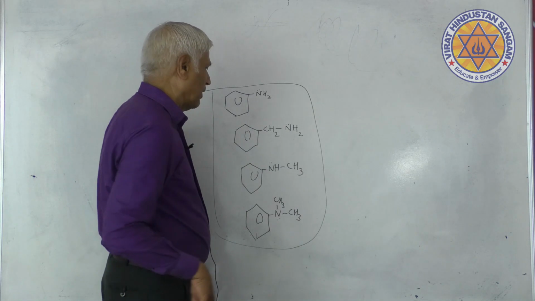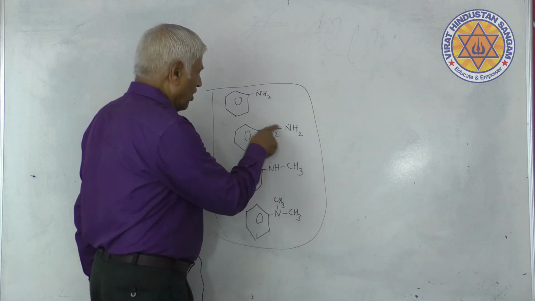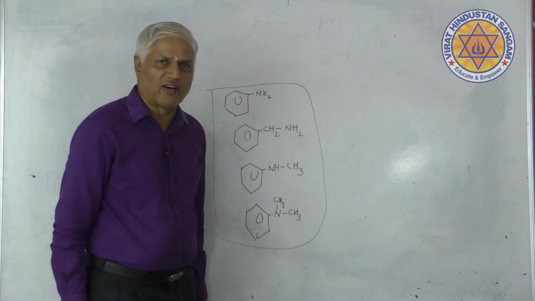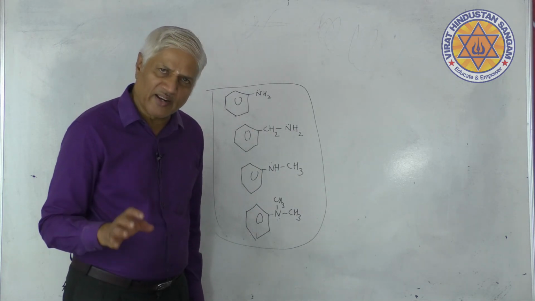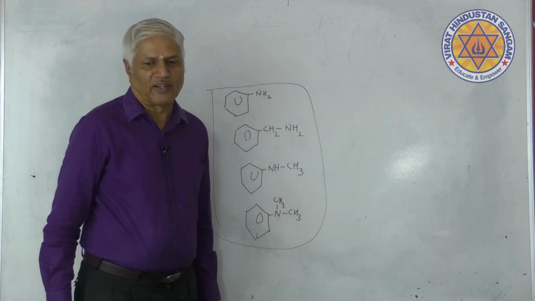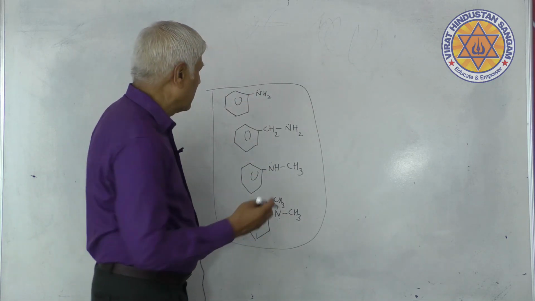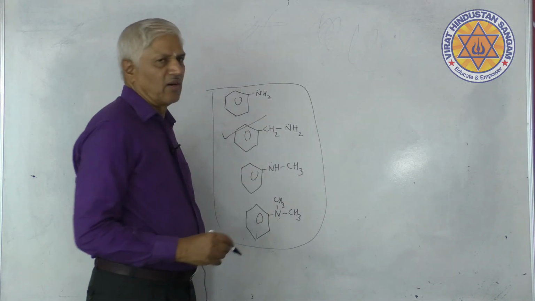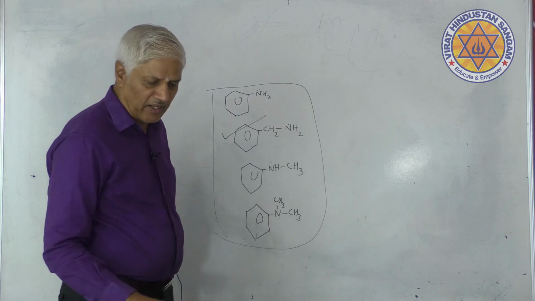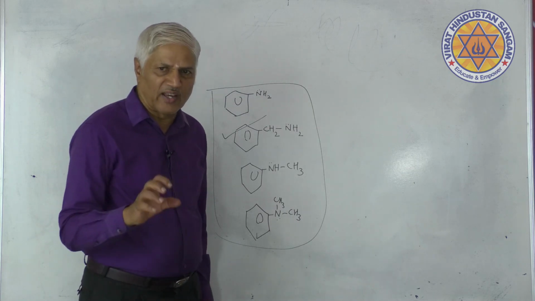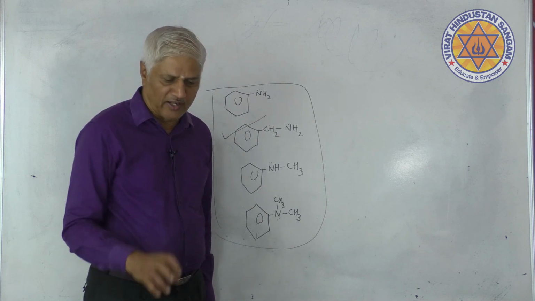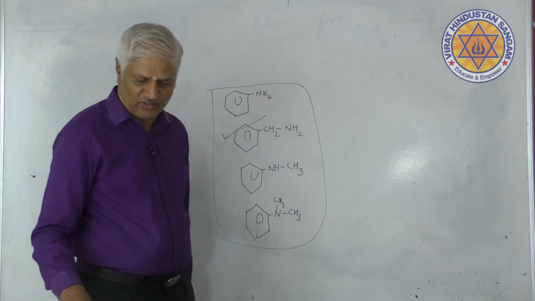Look at benzylamine. Nitrogen atom is not directly linked to the benzene ring. These lone pair electrons are not participating in the resonance. They are completely and easily available for the acid. Therefore, benzylamine should be the strongest base among these 4. So make a note: when the nitrogen atom is directly linked to the benzene ring, the lone pair electrons on the nitrogen atom involve themselves in resonance.